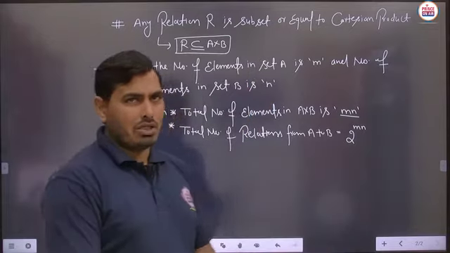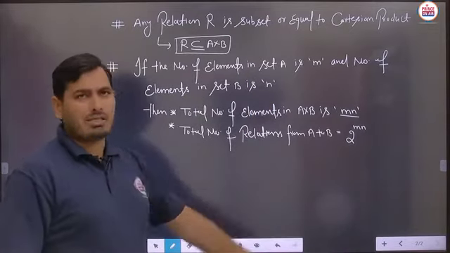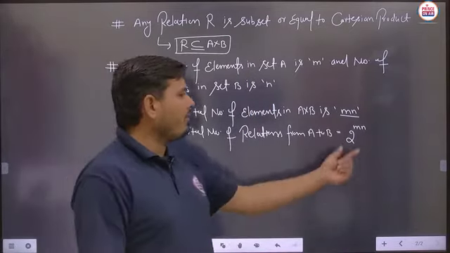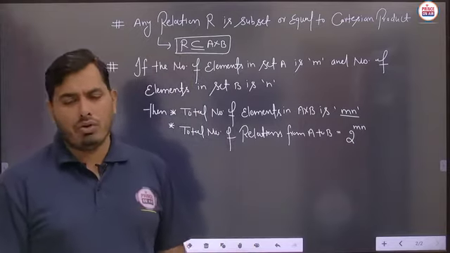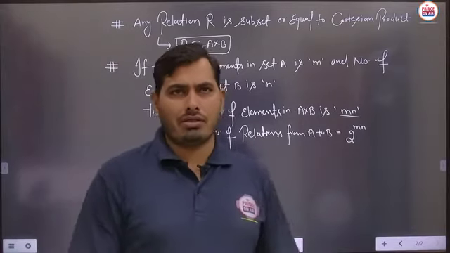So basically, the total number of relations from set A to set B will always be 2 raised to power M into N. This is very important for us.